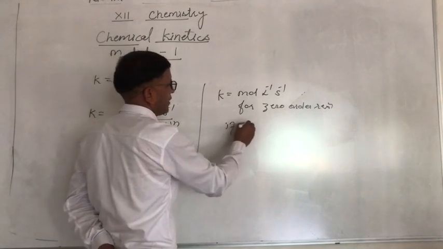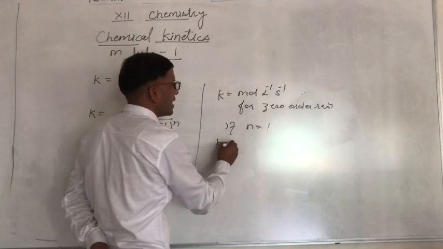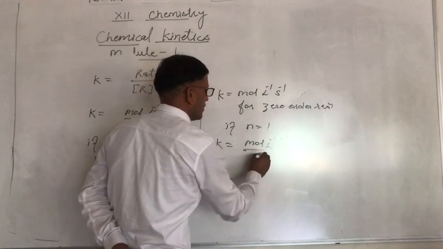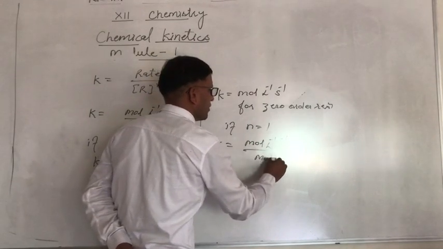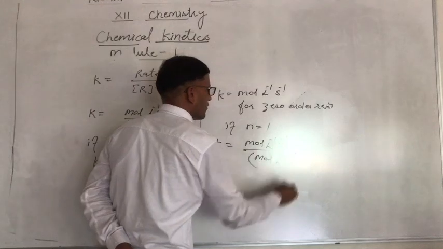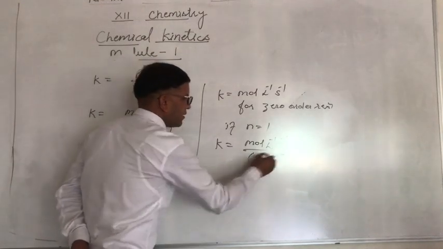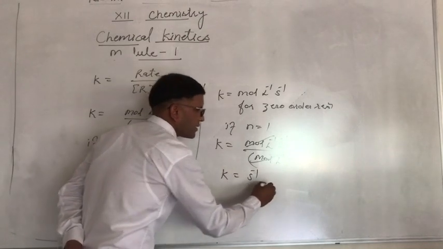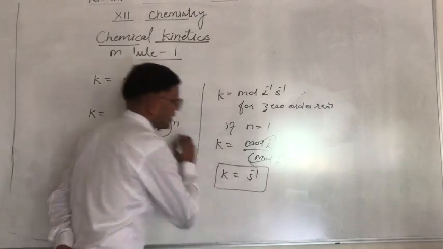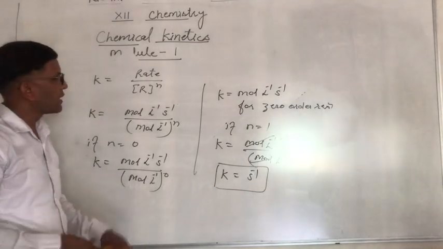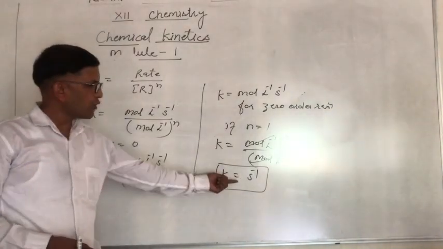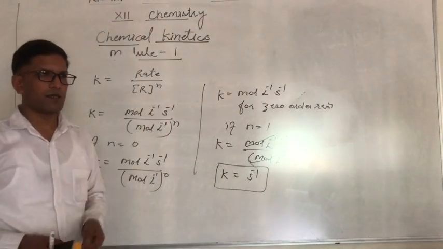If n equals 1, K equals mole per liter per second upon mole per liter to the power 1, then this cancels out, K equals per second. This is for first order. Like that we can calculate the order of reaction and its units, and according to units we can also find the order of reaction.